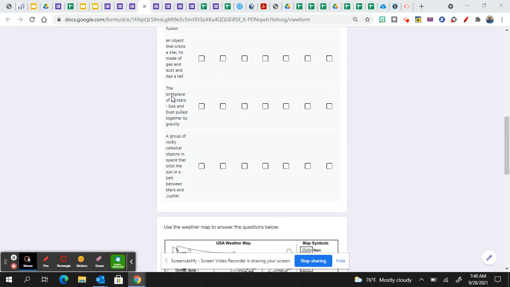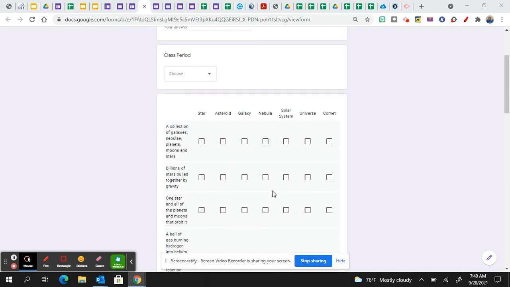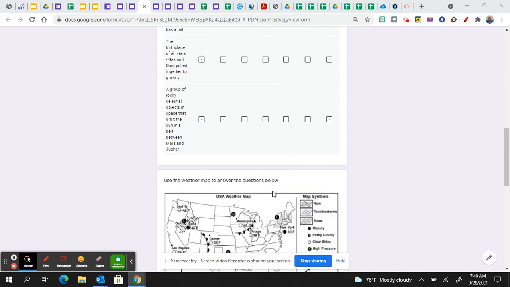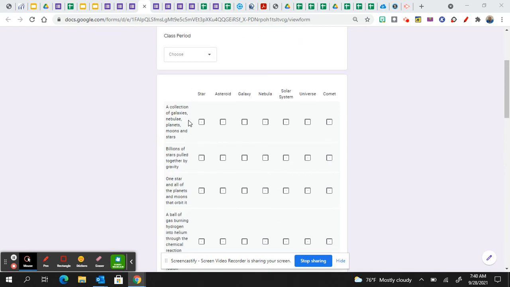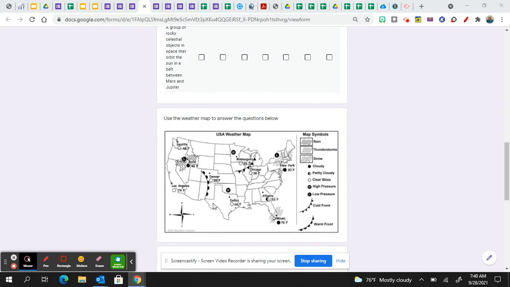All right, next one. The birthplace of all stars is a gas and dust pulled together by gravity. This is that cloud of gas and dust that I talked about, where all stars begin here as the nebula. And so this is the nebula. All right. Last one says a group of rocky celestial objects in space that orbit the sun in a belt between Mars and Jupiter. That's also known as the asteroid belt. And so it is an asteroid. Has no tail, right? It's just a large piece of rock.